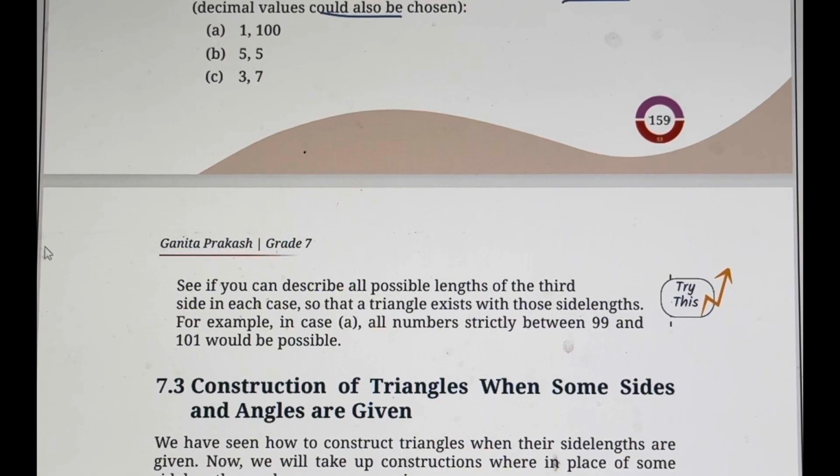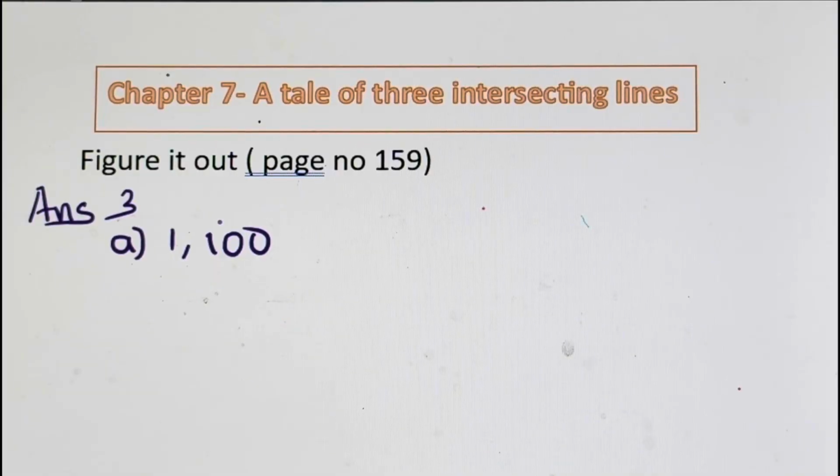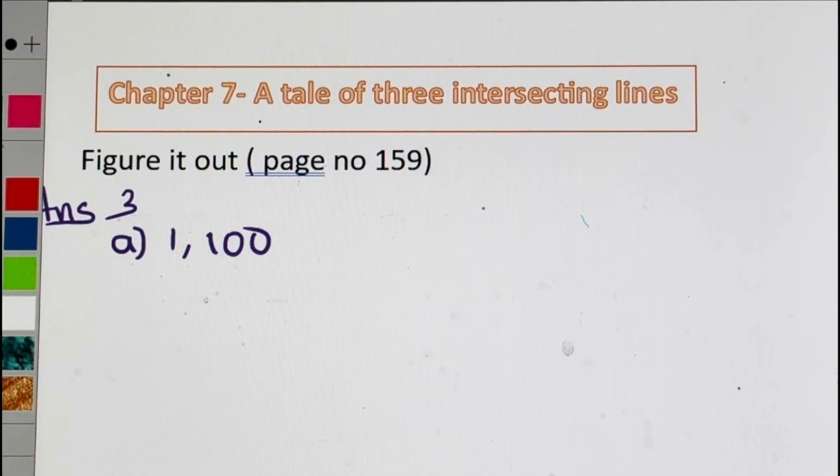Here there is one more thing given. See if you can describe all possible lengths of the third side in each case so that a triangle exists with those side lengths. For example, in case A, all numbers strictly between 99 and 101 would be possible. So let us see that. Now here 2 sides are given, 1 and 100. We need to find the third side. Now there is a trick.